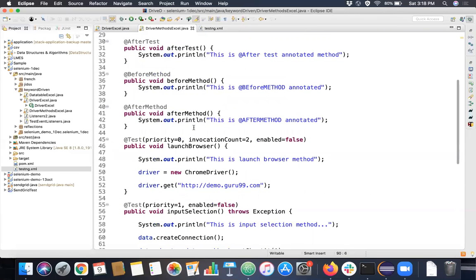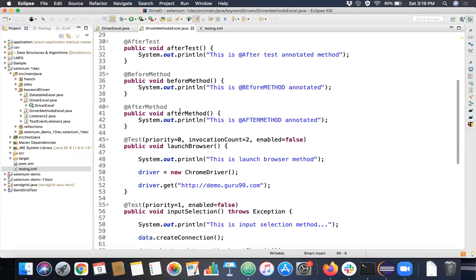So, but what can be a disadvantage of using this kind of thing? Let's say you are going to automate 100 test cases. What can be a disadvantage in this kind of framework? Anyone? Hello. Karthik, can you just come back on the question?